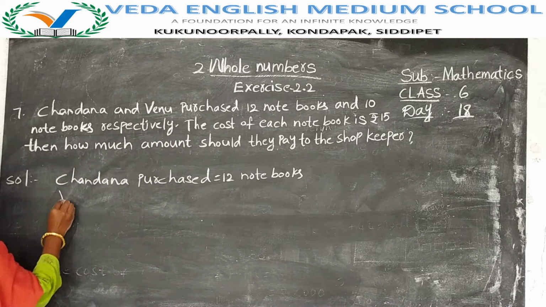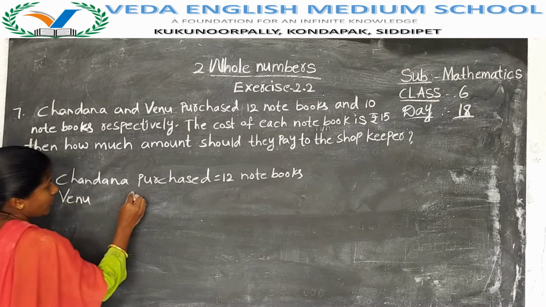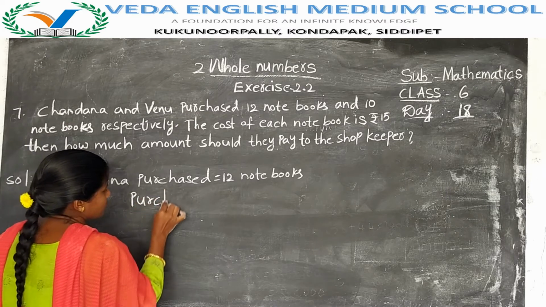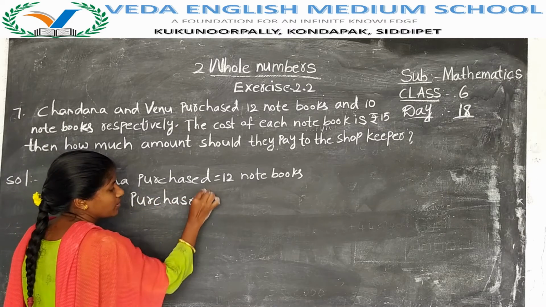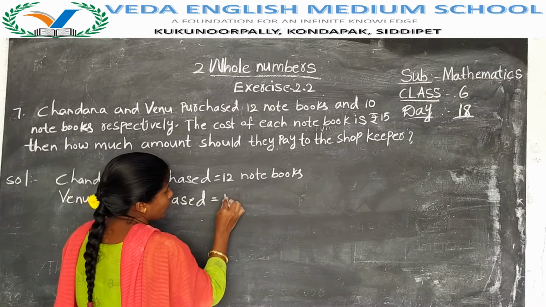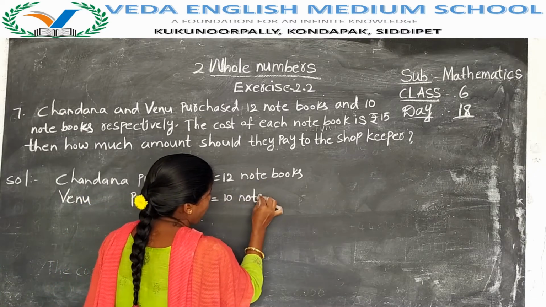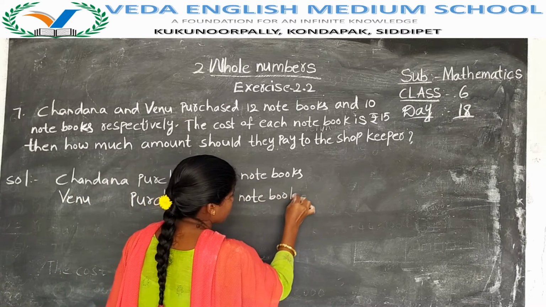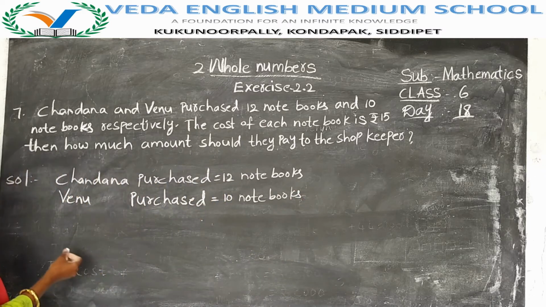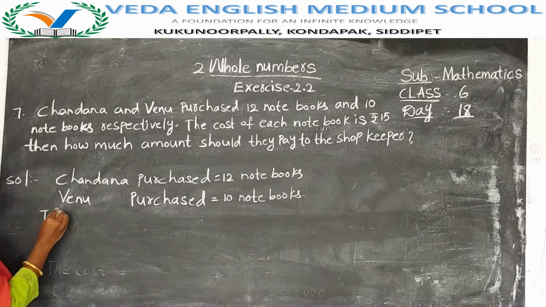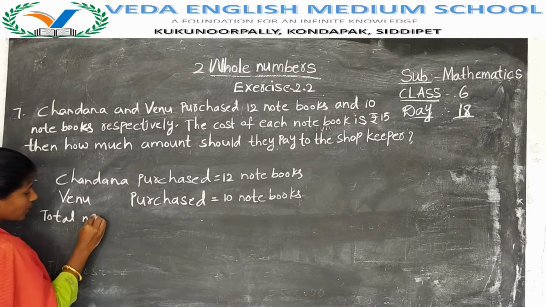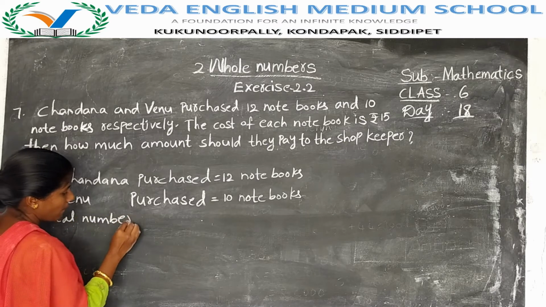Next, Venu purchased 10 notebooks. Next, we have to find the total number of notebooks.